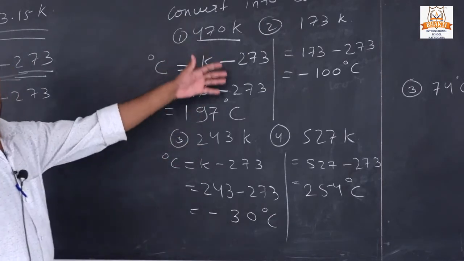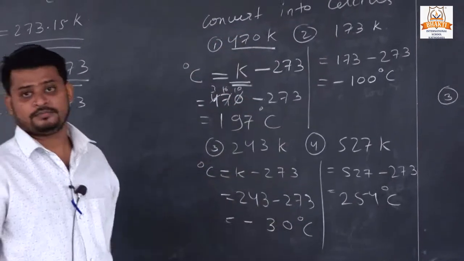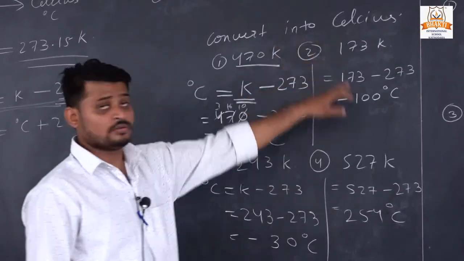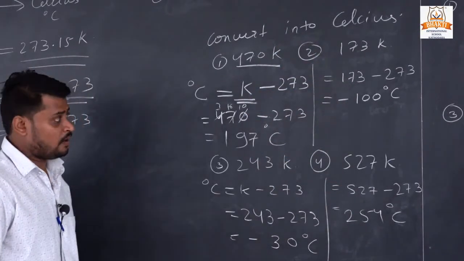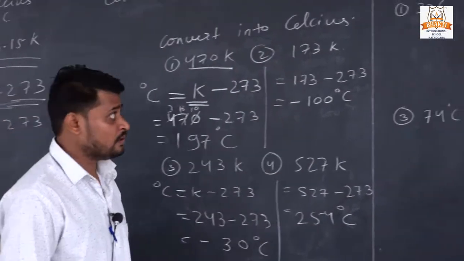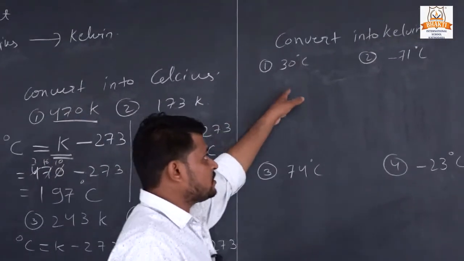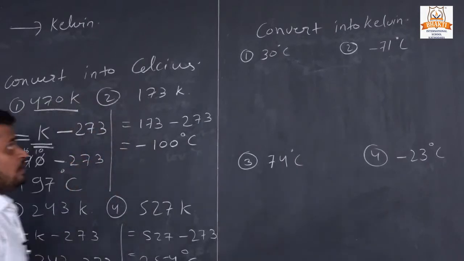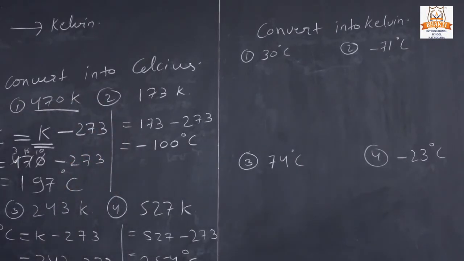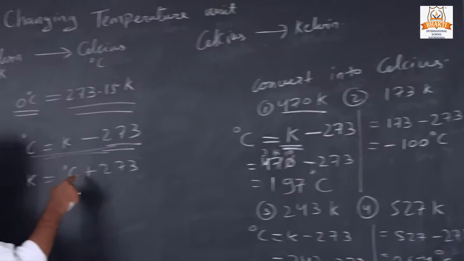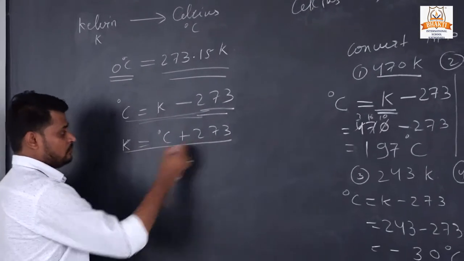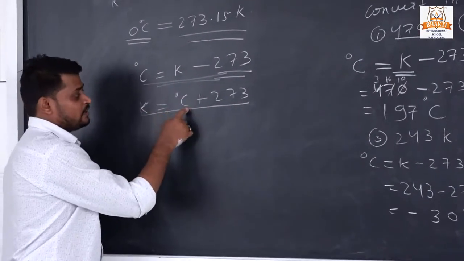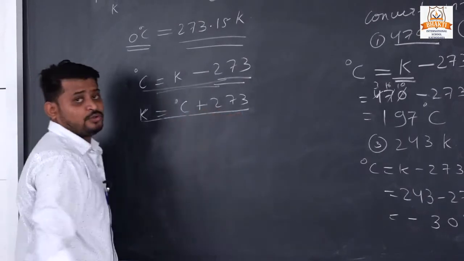Now you understand how to convert Kelvin to Celsius. Now our next question, how to convert Celsius to Kelvin. We have a formula for that: Kelvin equals Celsius plus 273.